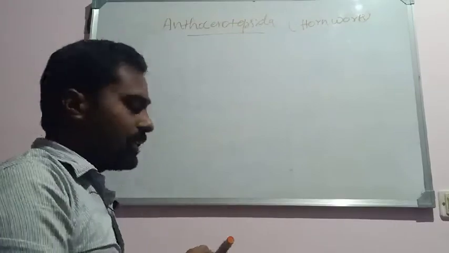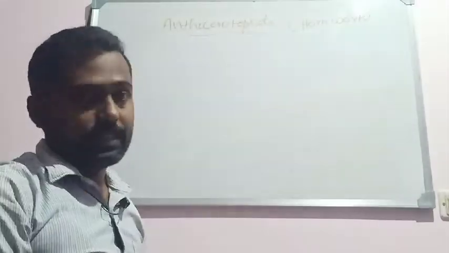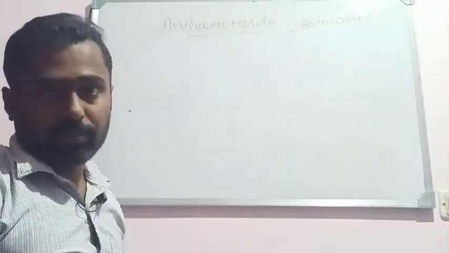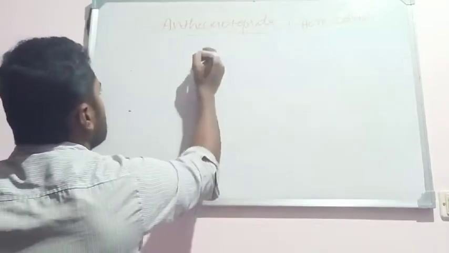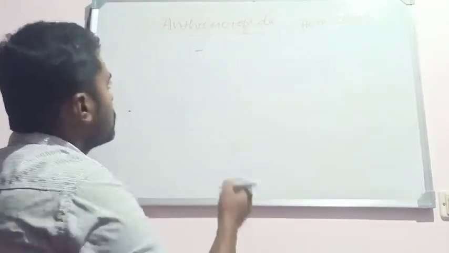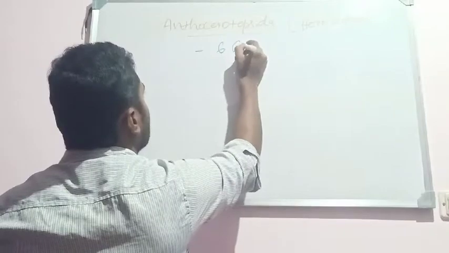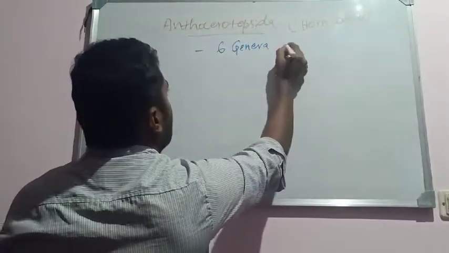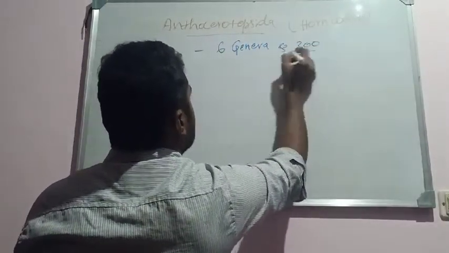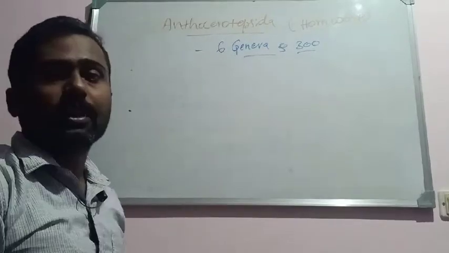The reason is they bear a horn-like sporophyte on the thallus. This is one of the smallest classes in the bryophytes, represented by 6 genera and about 300 species.